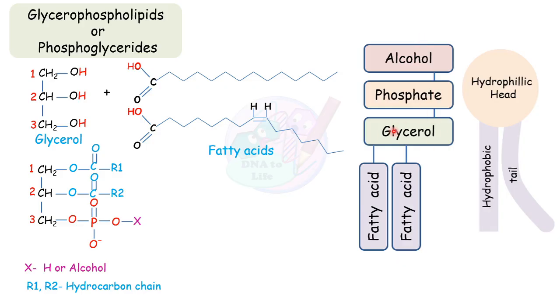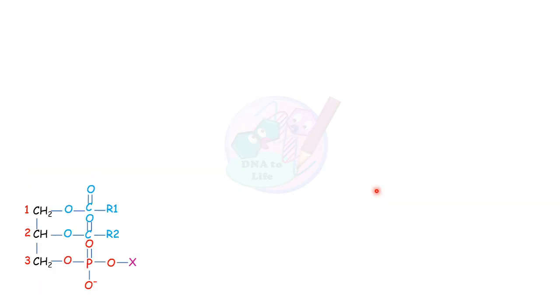So here the glycerol acts as the backbone, where phosphate and alcohol are attached on the third carbon, and fatty acids are attached on the first and second carbon. So they align themselves in opposite directions. The hydrophilic part is here, and in the opposite direction the hydrophobic part is present. So we always show the phospholipid bilayer like this. The hydrophilic head is here and the hydrophobic tail, which represents the fatty acid, is here.